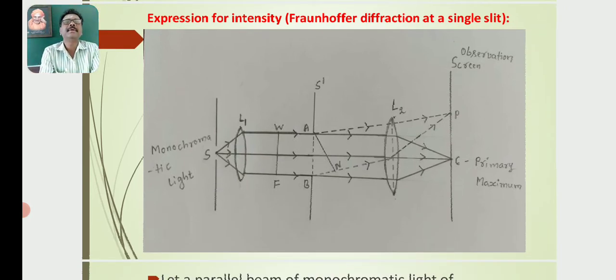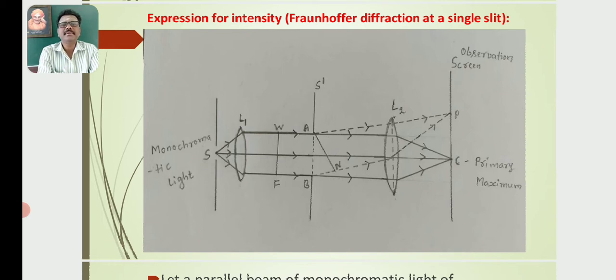Now you see the Fraunhofer diffraction at a single slit. Let S be the monochromatic source of light. The light from the monochromatic source is a diverging beam of light.